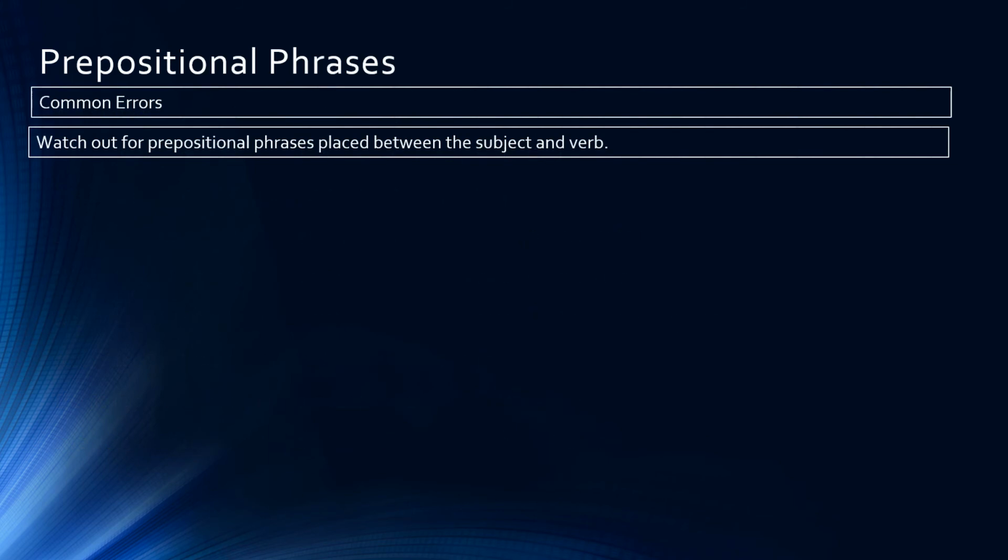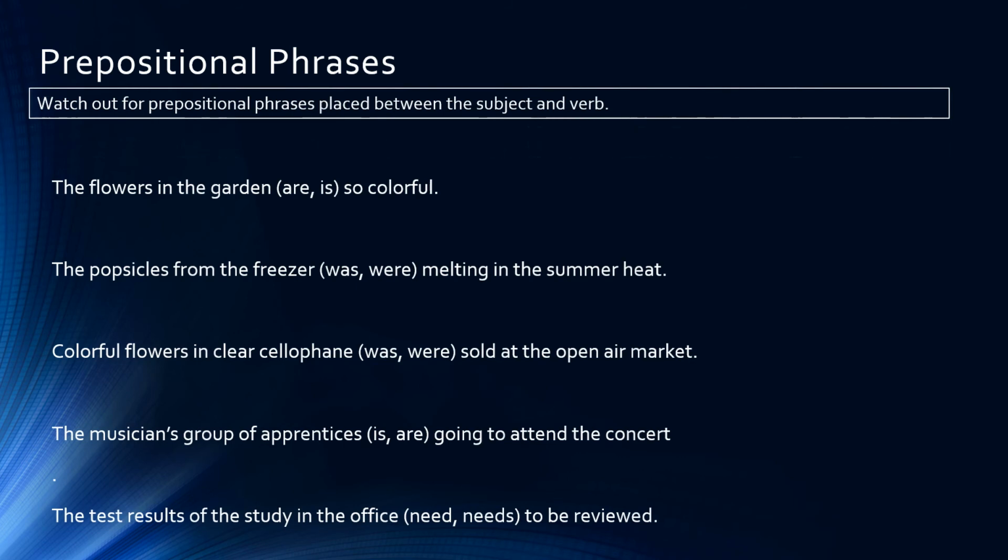Now, going on with common errors, we need to watch out for prepositional phrases placed between the subject and the verb, because sometimes it can cause an error in keeping subject-verb agreement. I'll give you a few examples of what I'm talking about here. The flowers in the garden are or is so colorful.